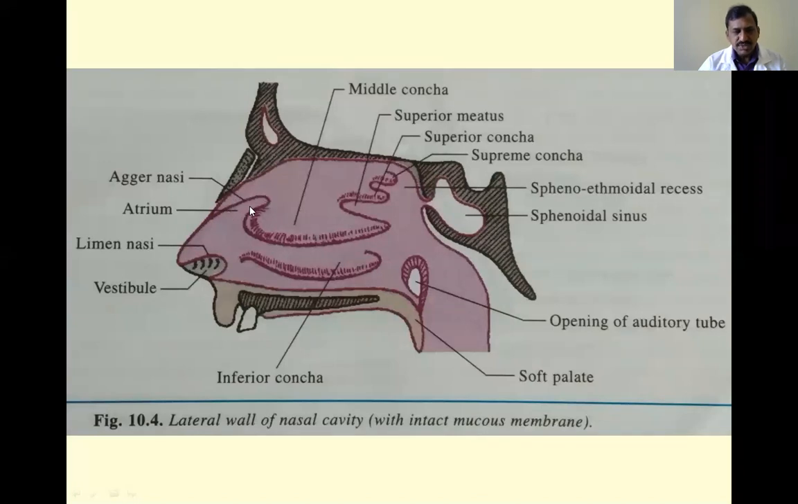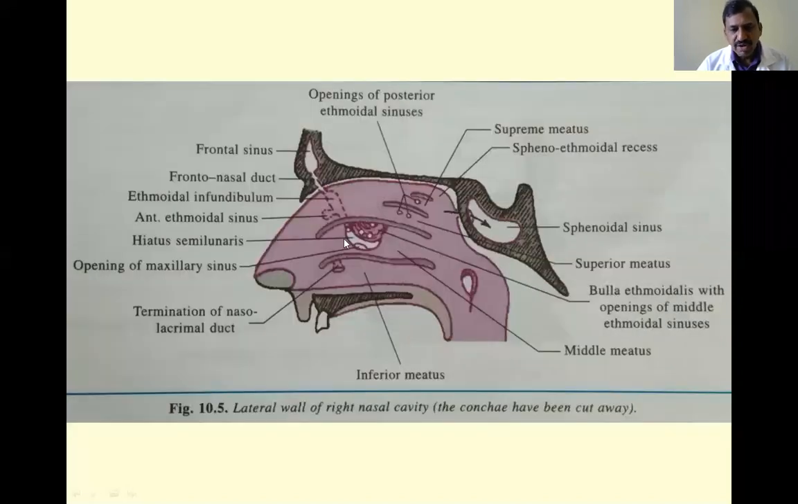Mucus ridge. This is called agar nasi. The vestibule is above it, and it is limited by another ridge that is called limen nasi. This is the agar nasi. Next, this is the middle meatus.